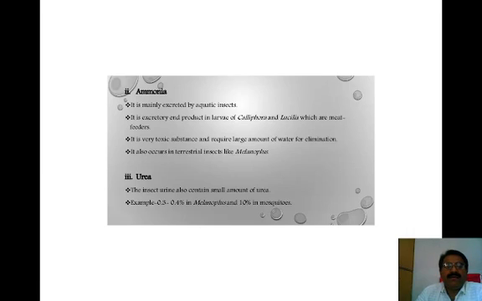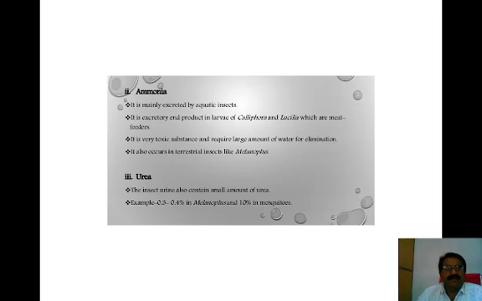Ammonia is mainly excreted by aquatic insects. It is the excretory end product in larvae of Calliphora and Lucilia, which are meat feeders. It is a very toxic substance and requires a large amount of water for its elimination. For the elimination of ammonia, the insect requires a large quantity of water inside its body, so this type of nitrogenous waste is removed by insects inhabiting the aquatic ecosystem. It also occurs in terrestrial insects like Melanoplus.